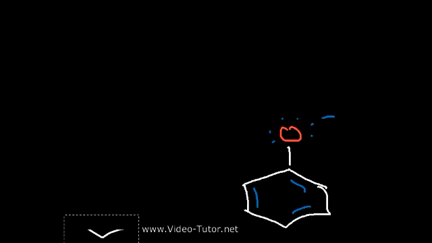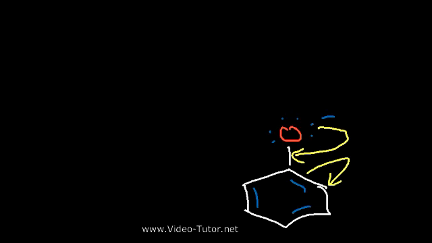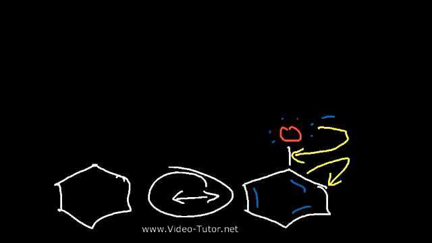So where can we move the negative charge? The first thing we could do is take a lone pair from oxygen, form a double bond, and that's going to cause the two electrons in this pi bond to jump on that carbon. Whenever you draw a resonance structure, you want to indicate it with a double-headed arrow. This double-headed arrow tells you that you're drawing a resonance structure.